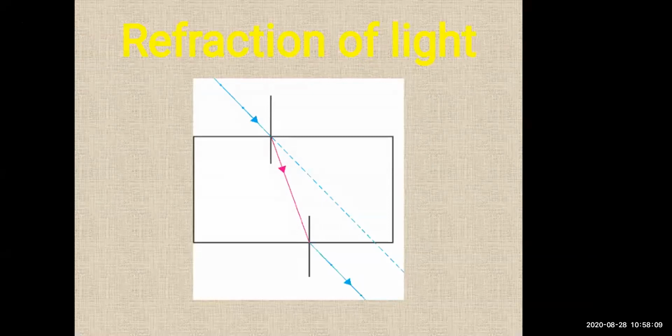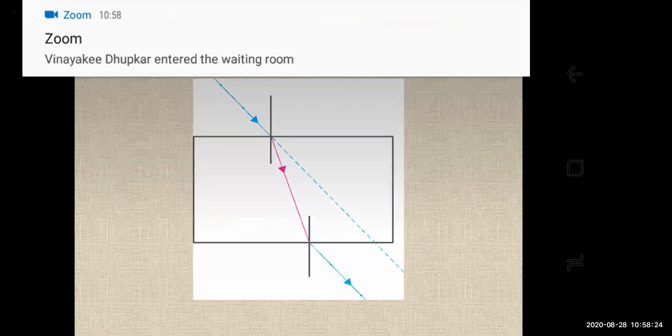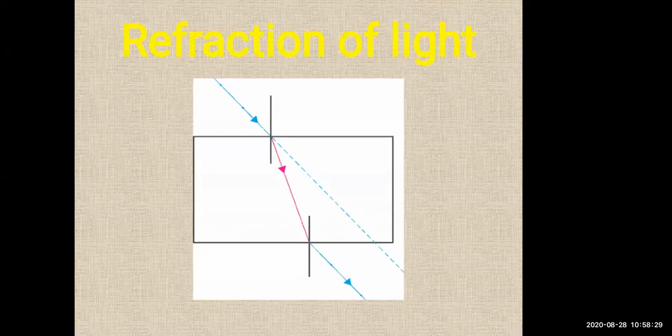So on both the parallel sides PQ and RS of the glass slab, the change in direction of the light ray is equal, but in opposite directions. Thus you can say the light ray MD emerging from the glass slab is parallel to the incident ray AN. MD and AN are parallel to each other on the side PQ of the slab. But the emergent ray is somewhat displaced with respect to the incident ray. So this experiment shows refraction of light passing through a glass slab.